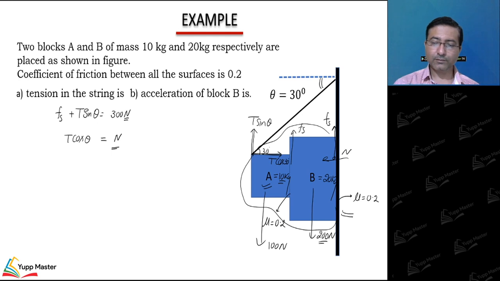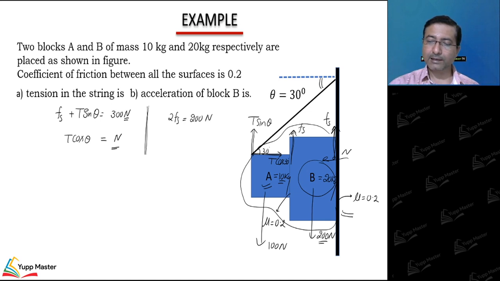Now, if I just look at block B, this is Fs, this is Fs, so 2Fs is equal to 200 Newton.